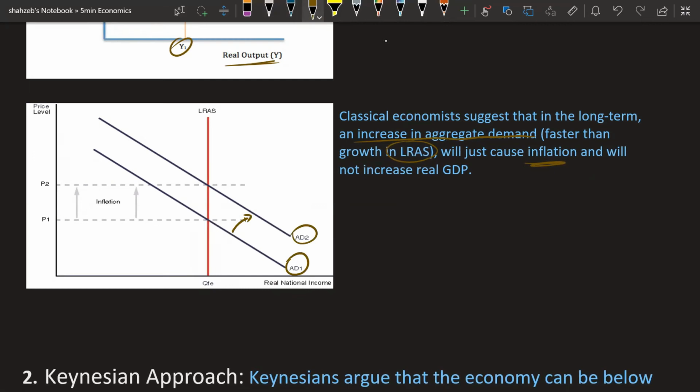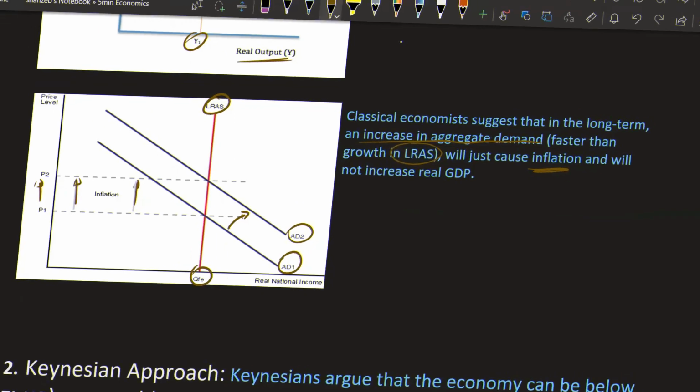But if your economic growth increases more rapidly than the change in long run aggregate supply, there will be a change in prices. As you can see, there will be an increase in prices, but your GDP, real national income, will remain the same. So this was the concept of the new classical approach about the long run aggregate supply curve.